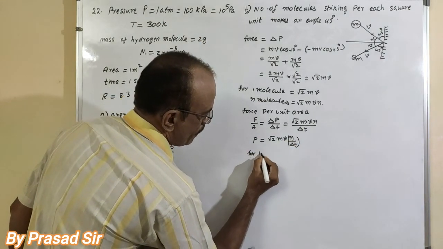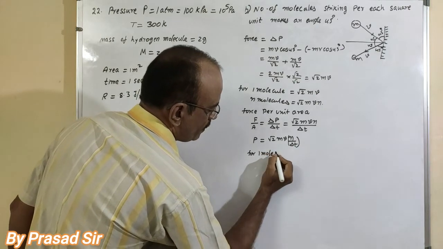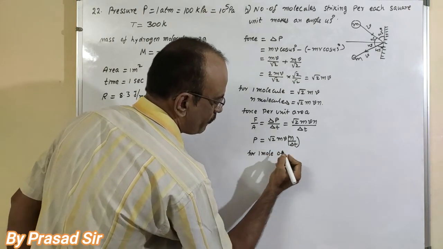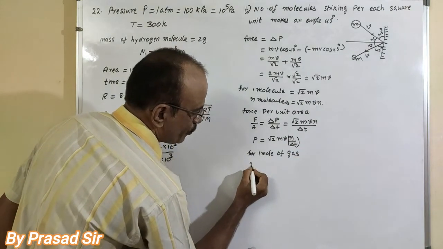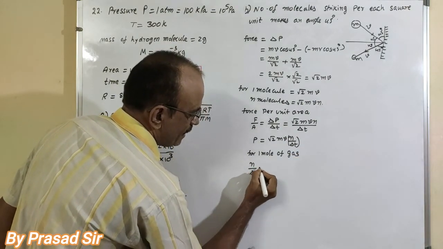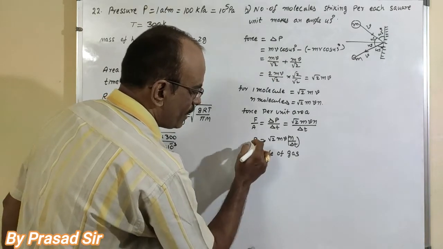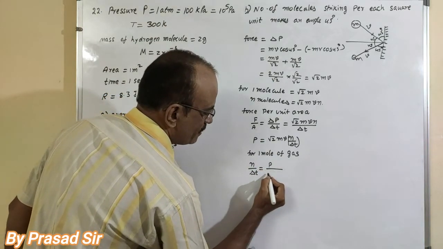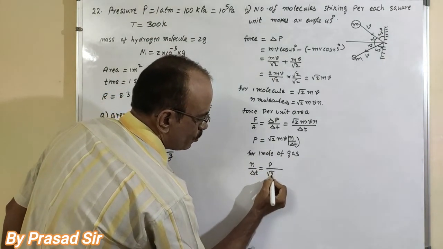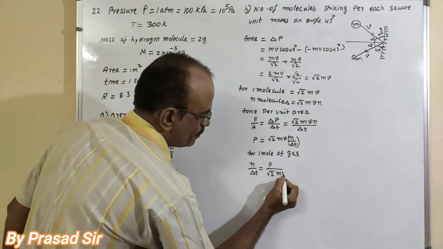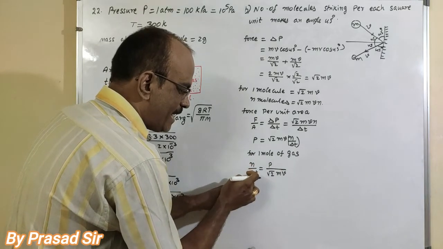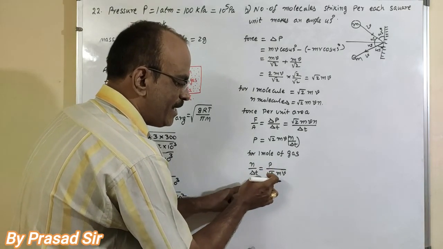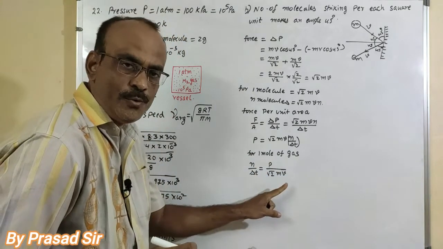Here, for 1 mole of gas, the number of collisions n by delta t is equal to the pressure divided by root 2 m into v. So for 1 mole of gas, n by delta t is equal to P by root 2 into m into v.